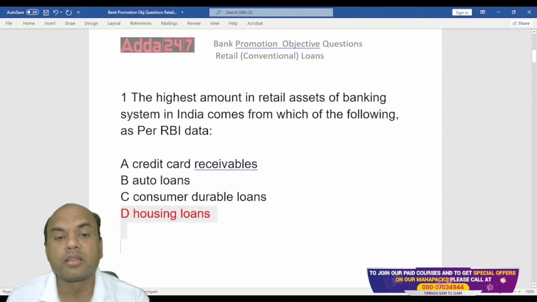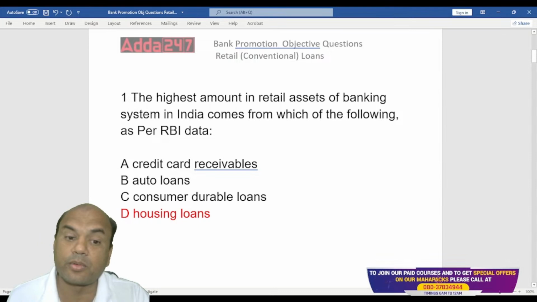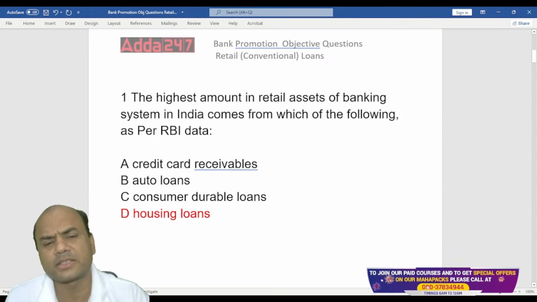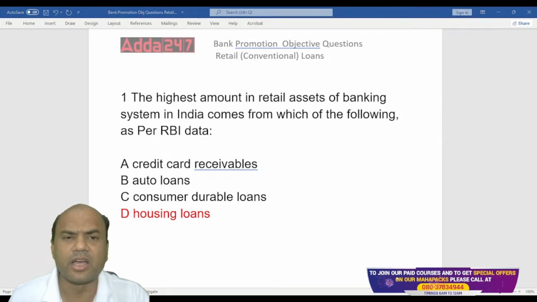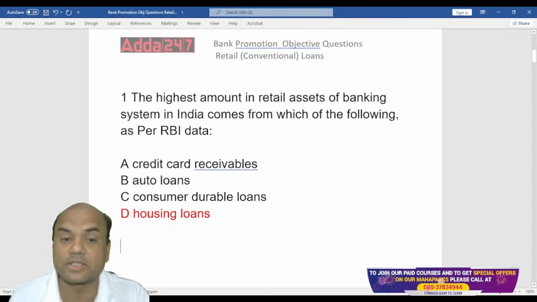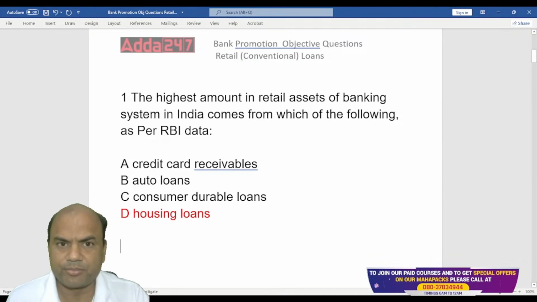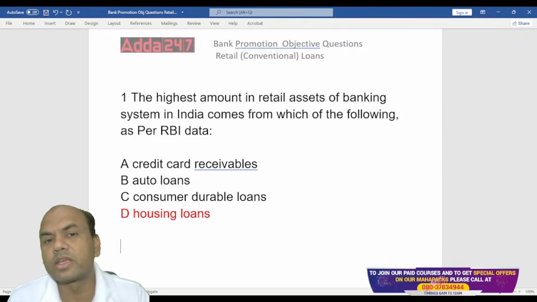The maximum revenue in retail assets for the banks comes from home loans. That's why all the banks are now focusing on home loans. And of course, why shouldn't they? Because home loans are the safest loans as of now. Why the safest? The main reason is the value of the house. Let's say I take a house of 50 lakhs. What is the amount of loan we give against that 50 lakh house?